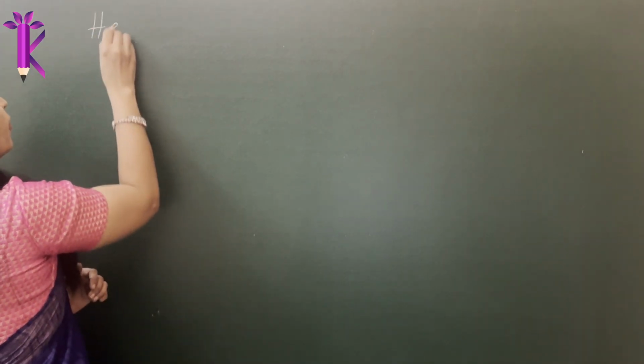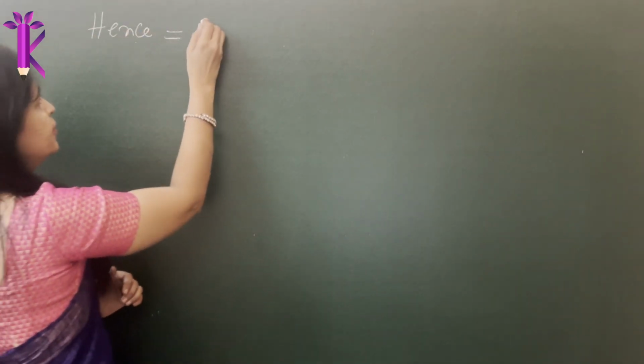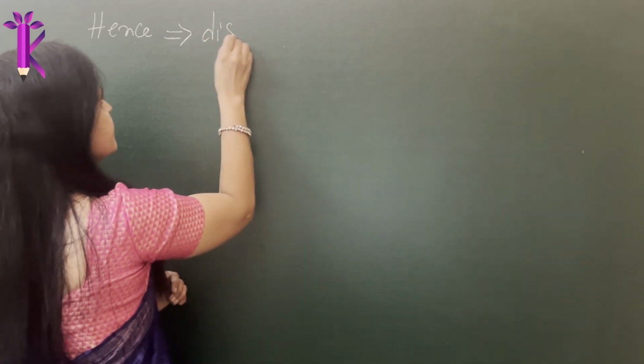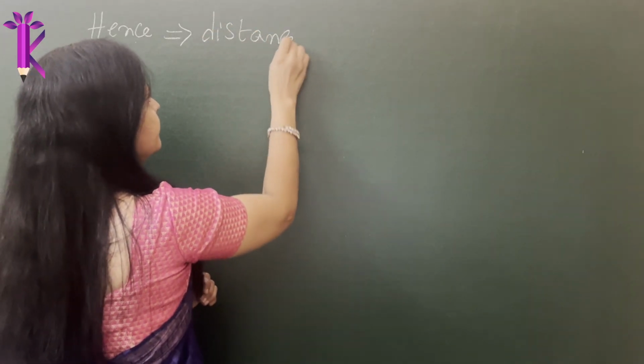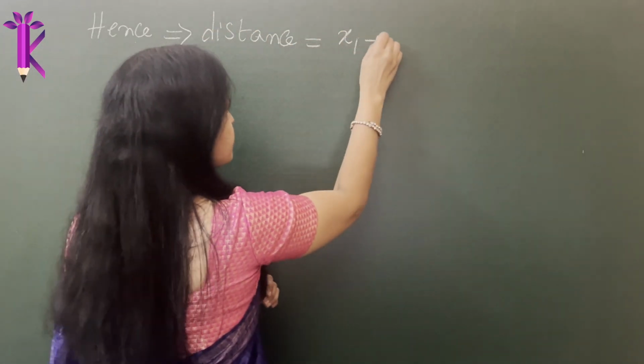Hence, in distance, what do you do? You calculate distance as only x1 plus x2.